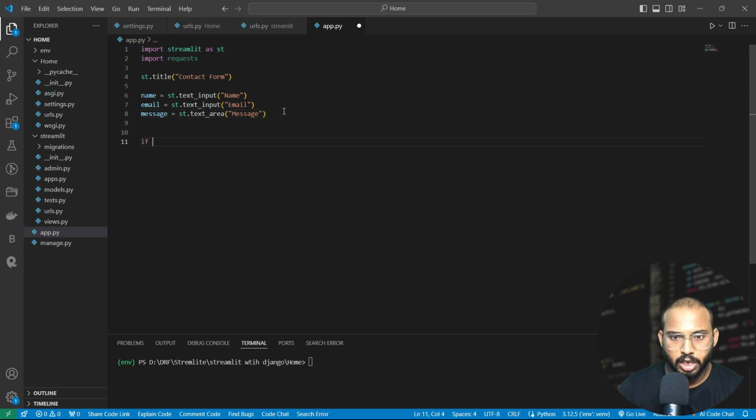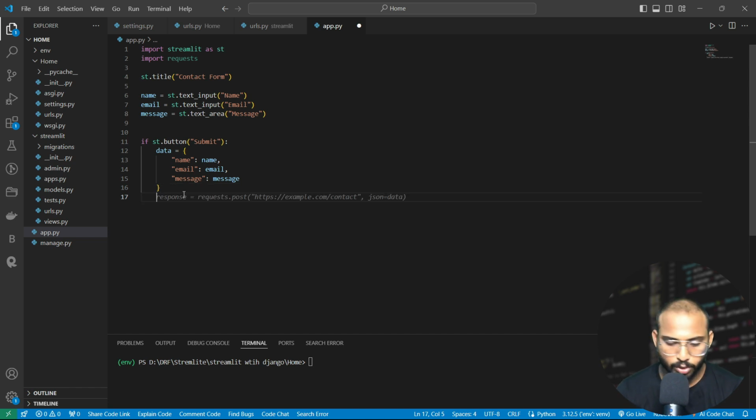After that, we also need to write a submit button, and here we write submit, and the data equal to the name, the email, and the message. Save it. Now this response should be taken from our localhost server. Okay, so I am giving the server name here, 127. We will take it directly from there. python manage.py runserver. Simple.